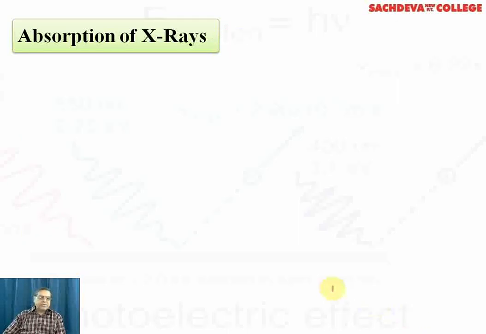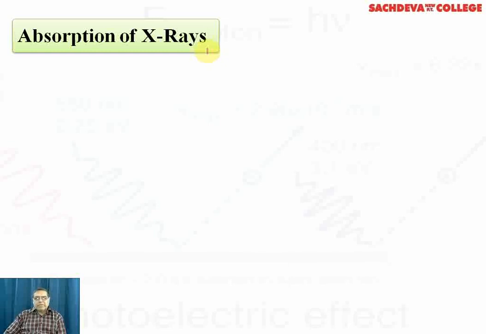Absorption of X-rays. Now we proceed with the absorption of X-rays. When X-rays fall on a metal plate, a part of it is absorbed and a part emerges out from the other side of the plate. Absorption means how much absorption was carried out by a given thickness of the plate. For that, we use the equation I is equal to I naught e to the power minus mu x, where I is the intensity of the radiation emerging out from the plate, I naught is the intensity of radiation falling on the plate, mu is the linear absorption coefficient, and x is the thickness of the plate.